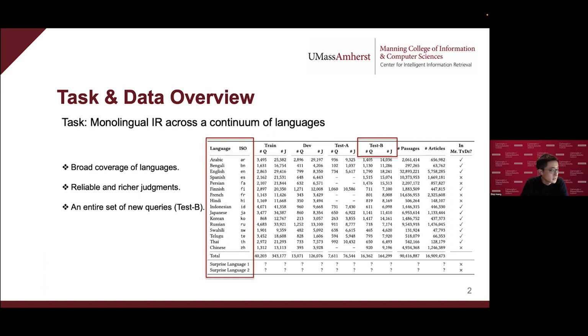From the data perspective, compared with other multilingual retrieval datasets such as CIIR Matrix, Multilingual and Marco, the Miracle data have three advantages. The first is the broad coverage of languages, including both high and low resource languages. The second is the human annotated labels with rich relevance judgments, which means for each query we have multiple relevant documents. And third, Miracle provides an entirely new set of test queries as the test B set. These nice features make Miracle an ideal dataset for evaluating multilingual IR systems.